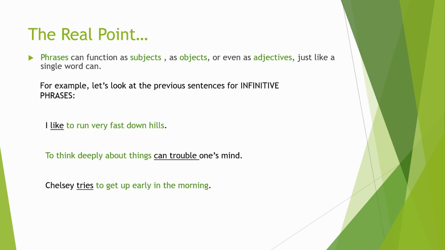So let's take a close look at them. I've got the verbs already identified. Everything underlined up there is the main verb. So let's just look at the first one here. I like. Well, who or what likes? I like. So I is the subject. Like is the verb. So this whole infinitive phrase, to run very fast down hills, any guesses? What's this functioning as?